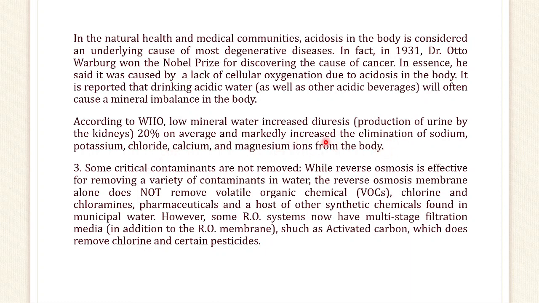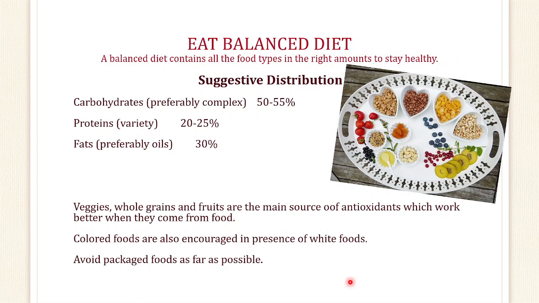So when we set the TDS on the RO, it should be at a considerable amount. We should not lower it too much, to very little mineral content. And one more disadvantage is that some critical contaminants, like volatile organic compounds, cannot be removed through the process of reverse osmosis. So that is one of the disadvantages.